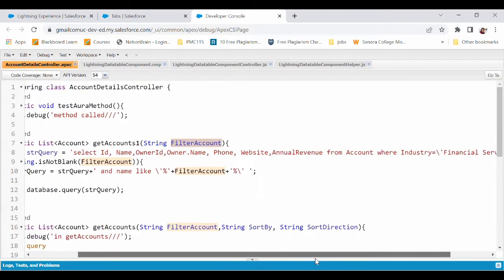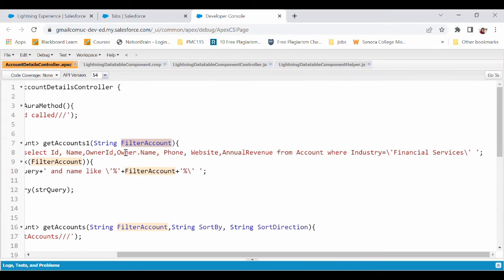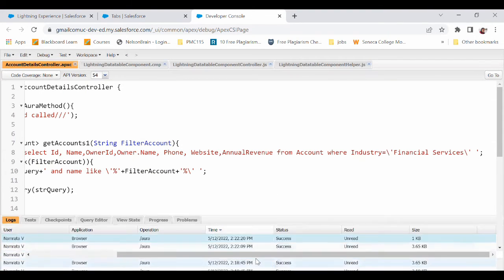What I am doing here is in my query, I'm saying select ID and all the fields that I need from account, where industry is equal to financial services. Now this is escaping the single quotes, because if I want to write this query in, let's say, the query editor, I would write it this way, right?